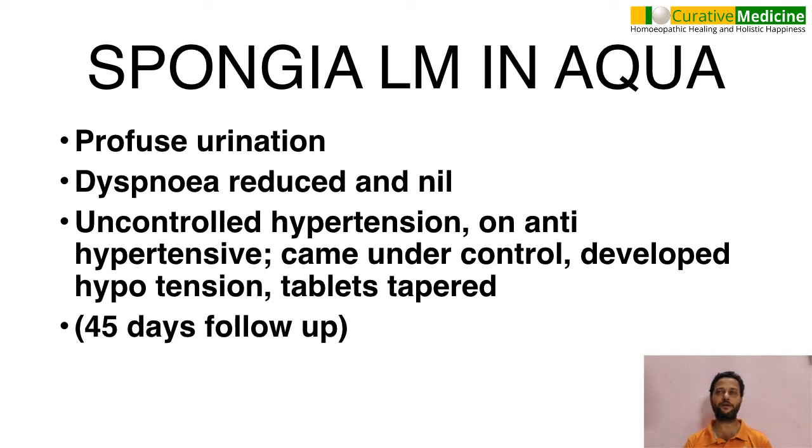Okay, so 3 rubrics I have taken: one from the complaint, number 2 the modality of that complaint, and the nature of the person. With these 3 rubrics, the remedy was spongia, which not only relieved the patient from his present complaint but also the chronic complaint. So if the same complaint of dyspnea is present in a COVID patient, I think such a formula of the present complaint, the modality and the nature of the person, we can quickly work out even in 5 minutes, even if the patient is in acute severe distress. So that is the learning in this case, using a method, a formula.